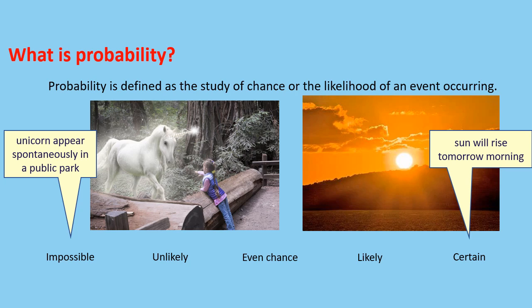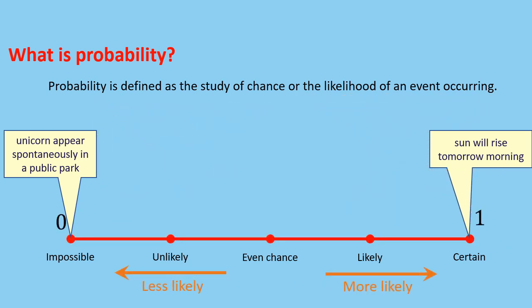However, in mathematics, we use a probability scale of 0 to 1, with 0 indicating an impossible event and 1 indicating a certain event. Actually, the probability scale is a term we frequently use when studying probability because it allows us to quantify the likelihood of various events occurring.